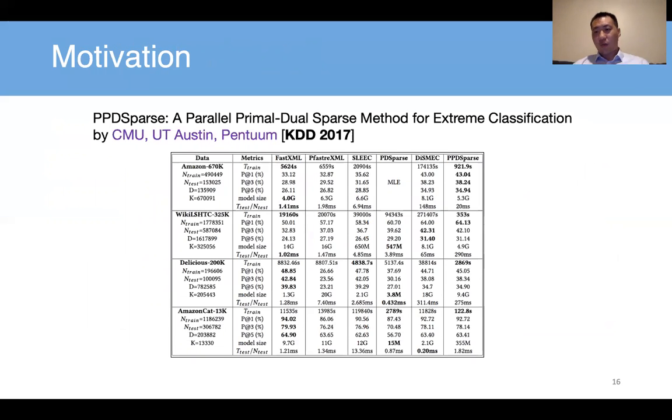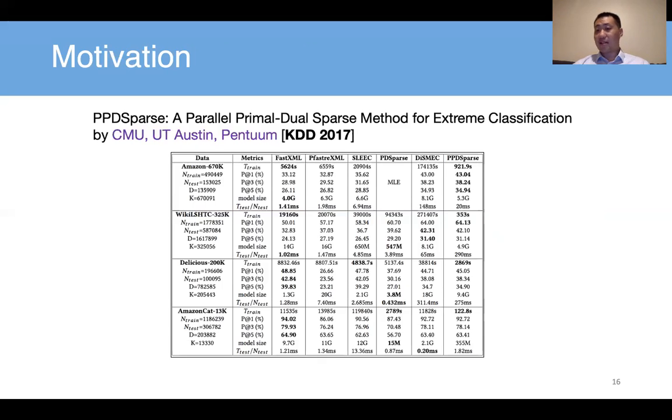Actually, when we initiated this project, I asked my student to study a task called multi-label classification. It's actually called extreme classification, which means the number of labels is extremely big. It could be millions of labels. Some applications could be, say, we try to predict the labels of the products on an Amazon product page.